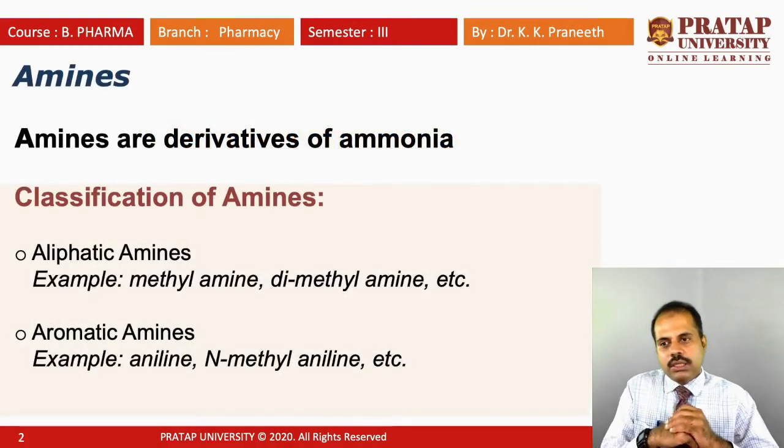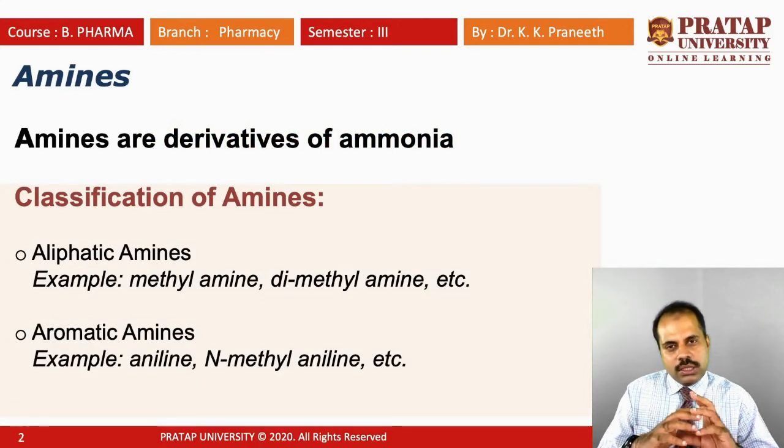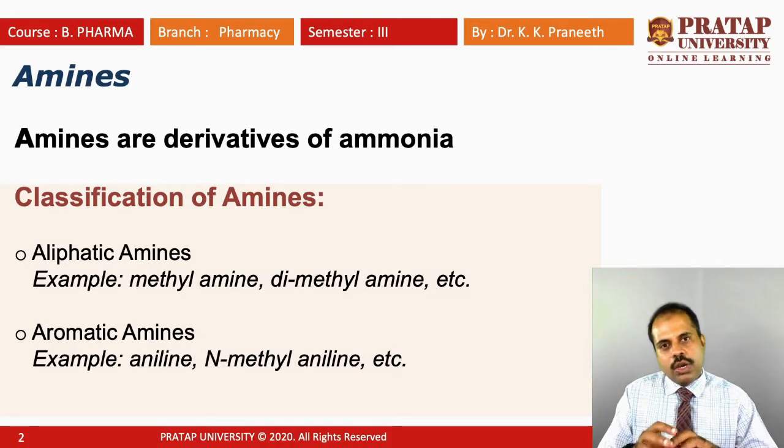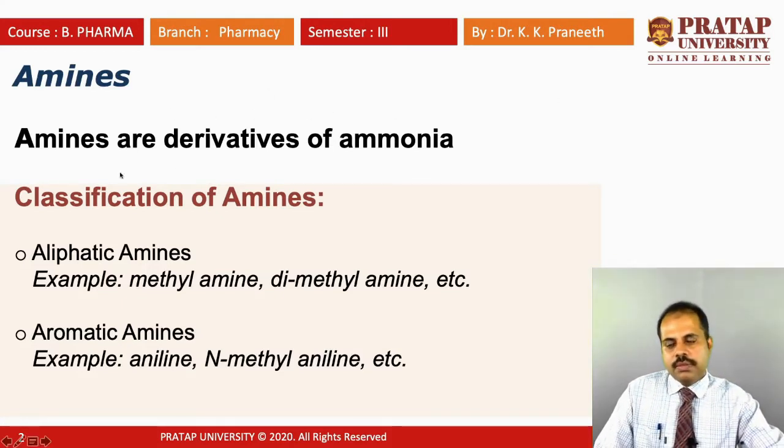So what are amines? Amines are derivatives of ammonia. The compound is ammonia, NH3, a very common and very important chemical, because for fertilizer we need ammonia. Without ammonia we cannot make fertilizers. These amines are derived from ammonia, meaning they are prepared from ammonia. The starting material will be ammonia. Amines can be prepared from ammonia. That's why it is called a derivative of ammonia.